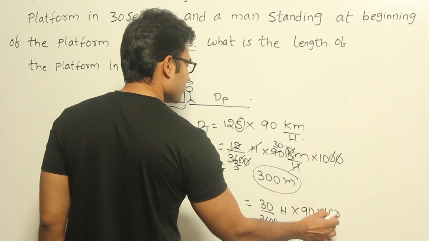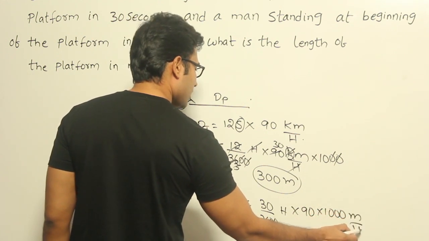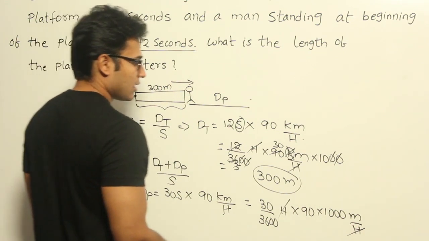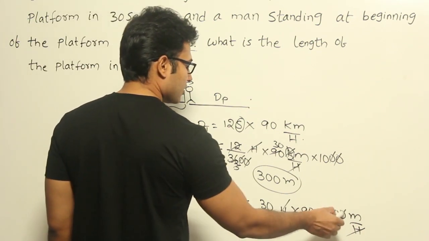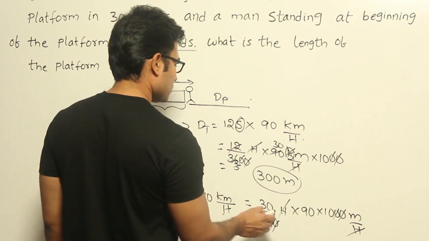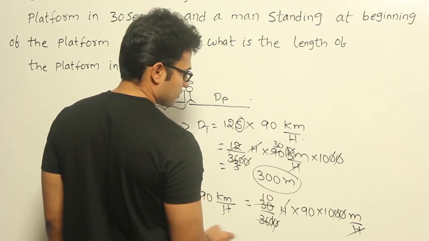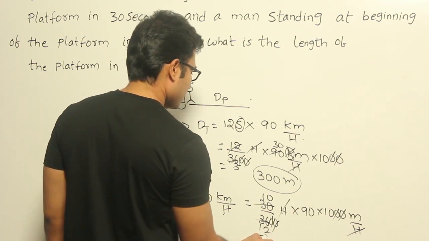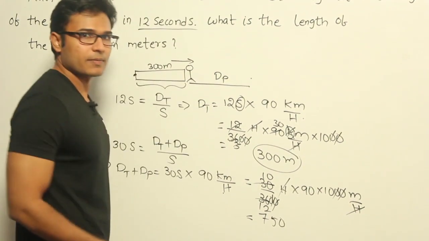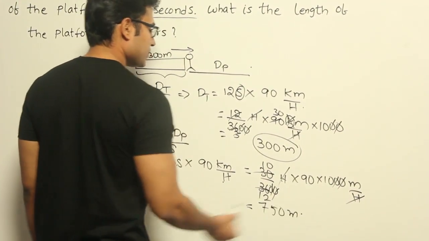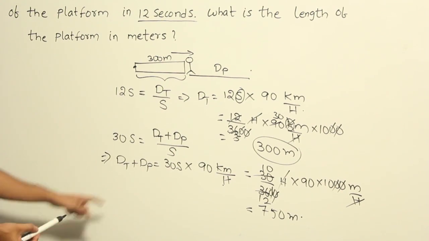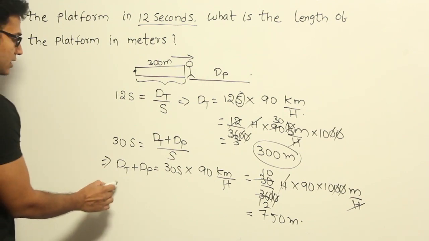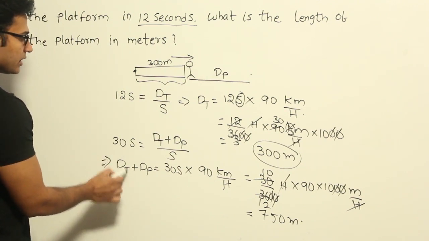So kilo I can write as 1000. It will be meters per hour. Now this one and this one will be cancelled, right. And now you are going to get 3 10s, 3 12s, right? So you are going to get 750. Okay, so you are going to get 750 meters in this case. Now dt plus dp happens to be 750 meters, right? And we already know that dt is equal to 300.